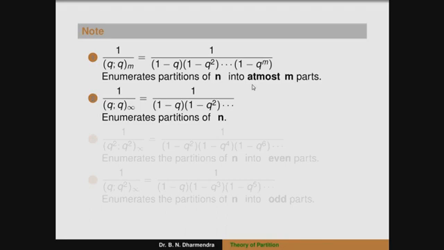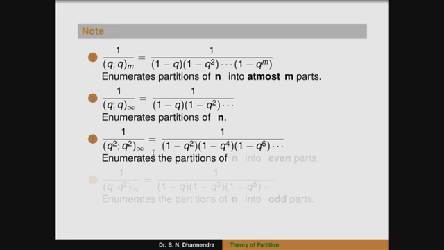The third one is 1 divided by (q squared; q squared) infinity. We can observe that the powers of q are all even. So it can be written as 1 divided by (1 minus q squared)(1 minus q to the power of 4)(1 minus q to the power of 6) up to infinitely many terms. In terms of partitions, this enumerates partitions of n into even parts.